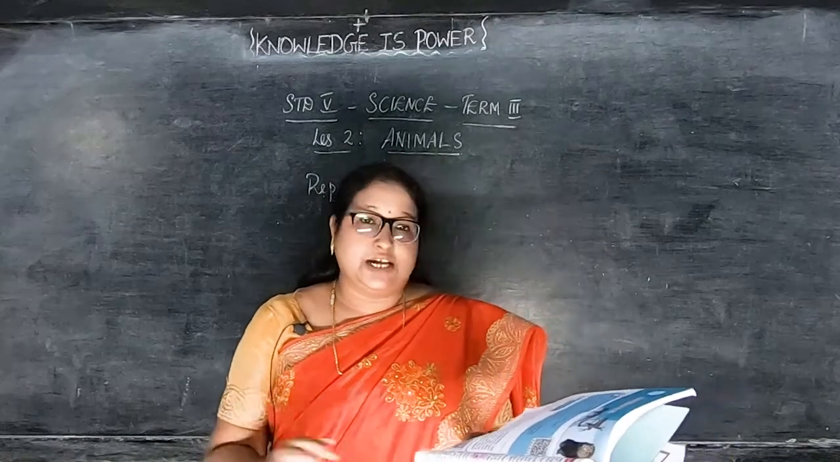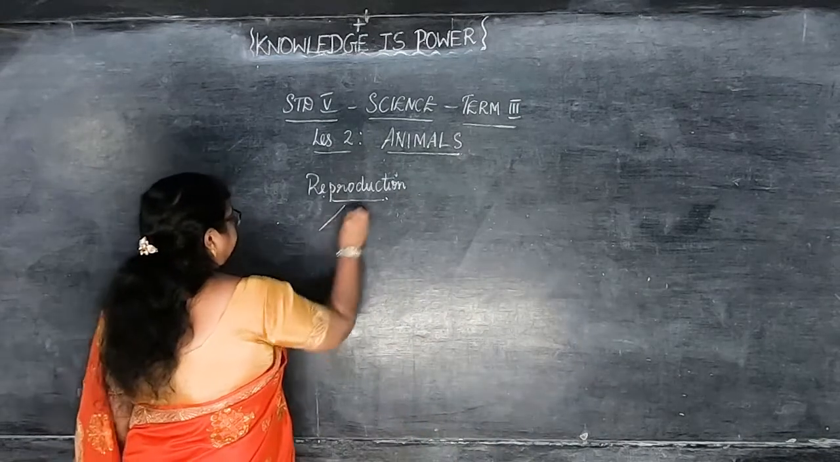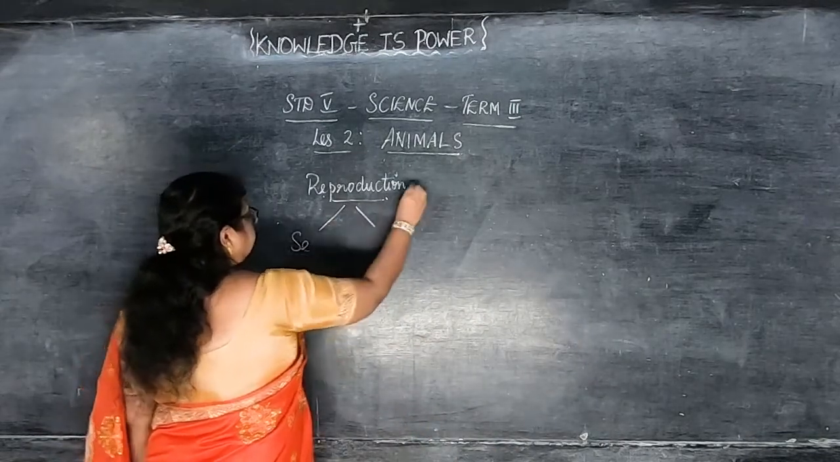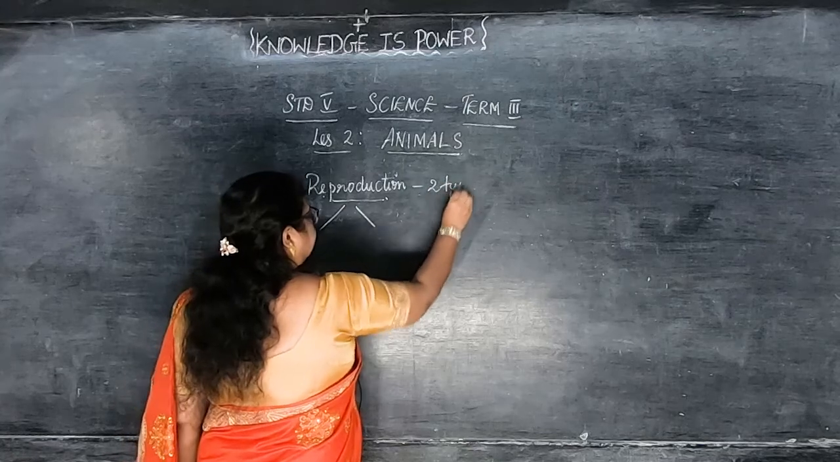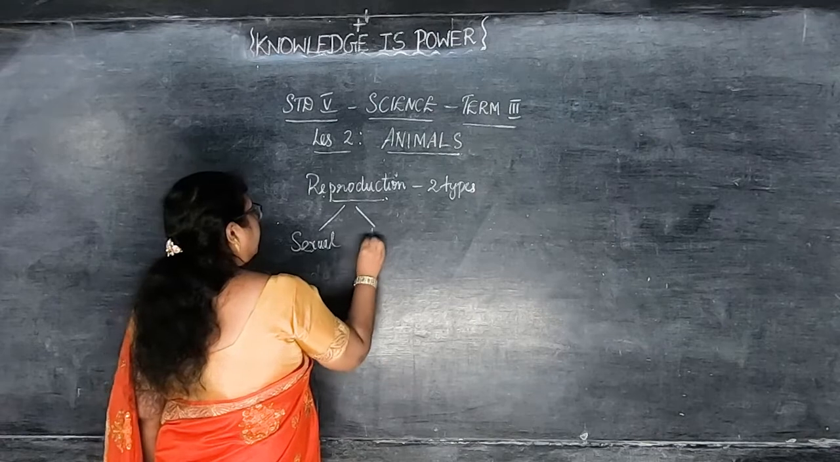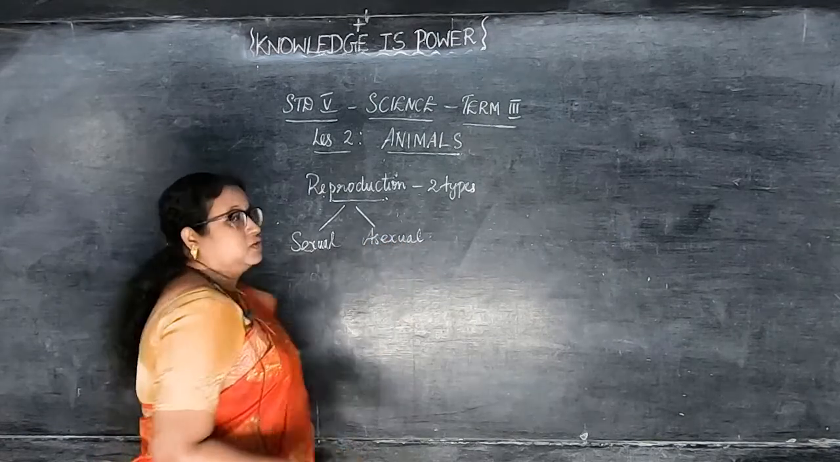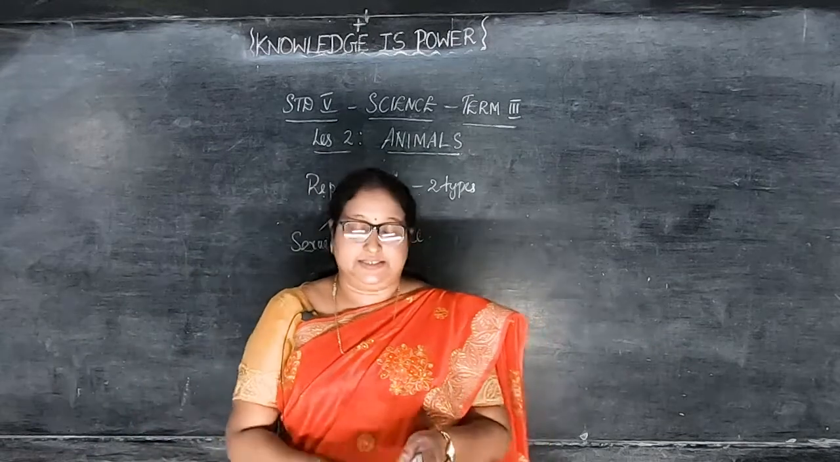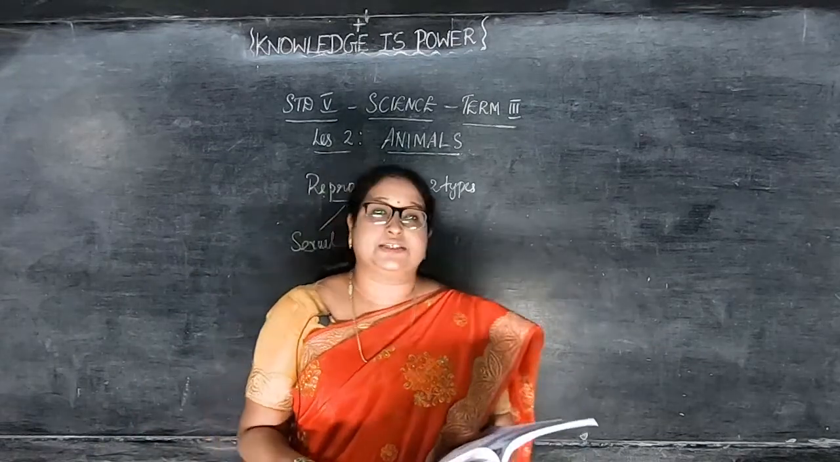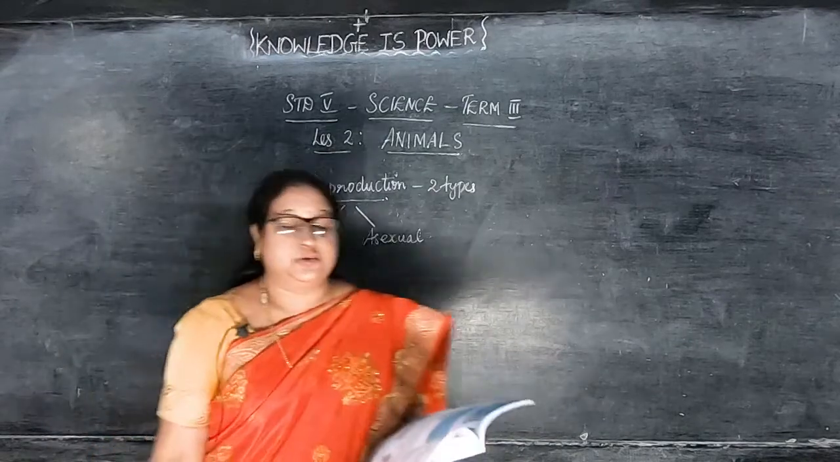In animals, two types of reproduction are seen. They are sexual and asexual reproduction. What are the two types, children? Sexual and asexual reproduction we can see in animals. Now first we will see the sexual reproduction.